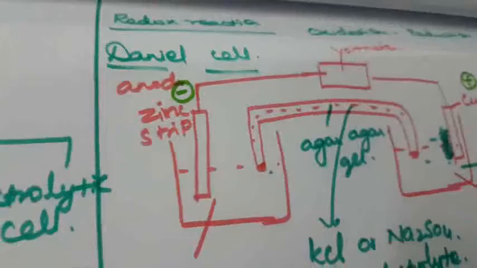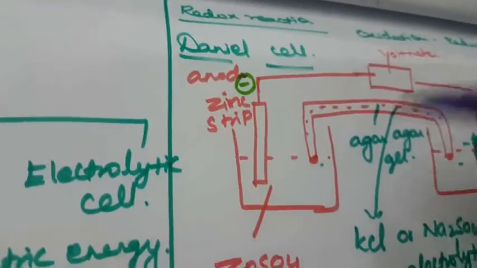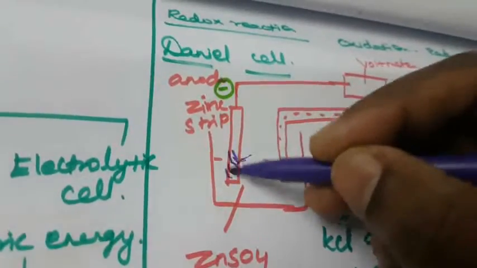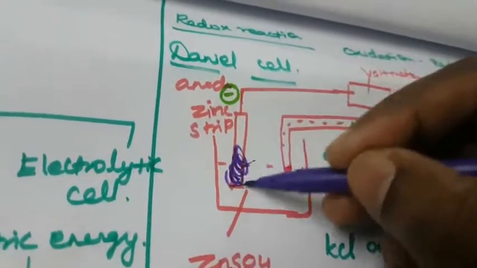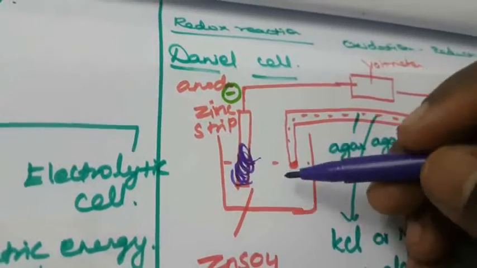Now here, after the particular time, see the diagram. After the particular time, what will happen? The zinc dissolves in the solution. The zinc becomes thin because it started to dissolve in the zinc sulfate solution. So it will become very thin.